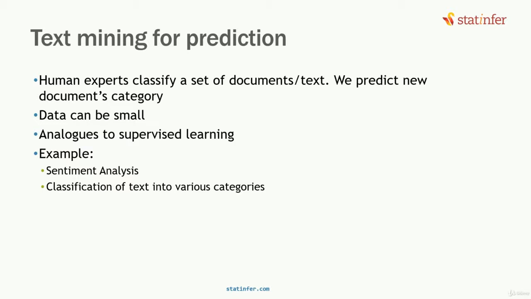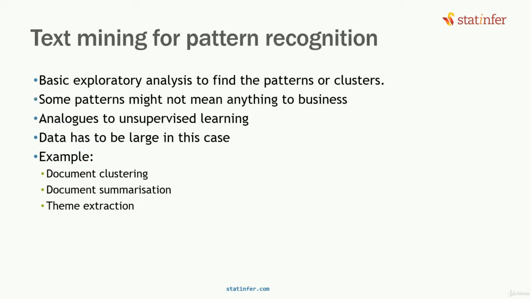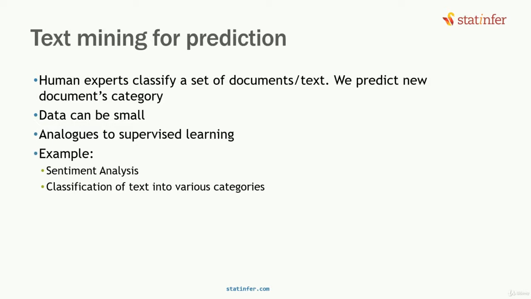Pattern recognition is where you are finding out what is there in the text data, what is there in the document. Whereas in prediction, you're going to classify that particular text into category A or category B, etc. So text mining for prediction, text mining for pattern recognition. Text mining for prediction is similar to supervised learning, where you have one objective in your mind. At the end of the text mining, you want to say this particular document is categorized as a document of type A or type B.